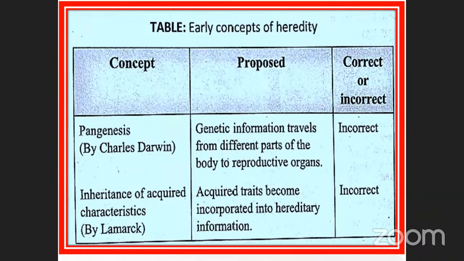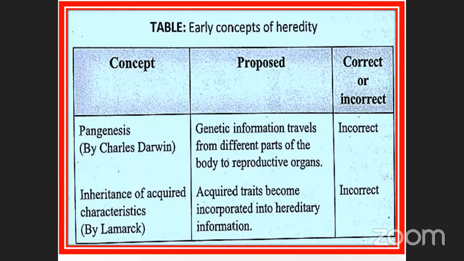Binomial nomenclature, already in our book, isn't it? For any plant or animal, we give two words or two names, which is called binomial. This was proposed by the scientist Carolus Linnaeus. Is it correct or not?